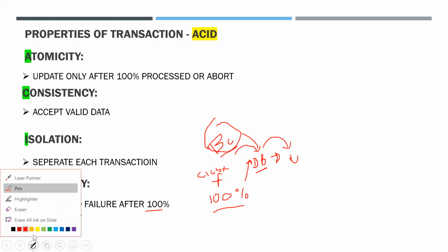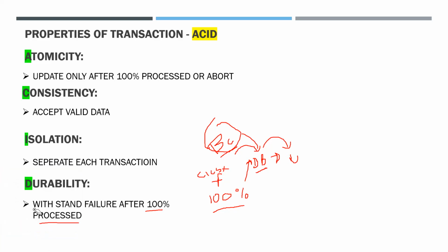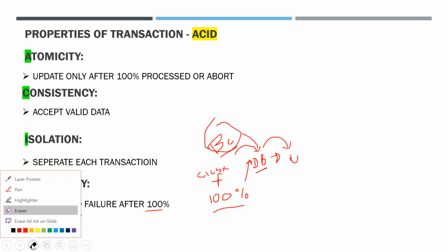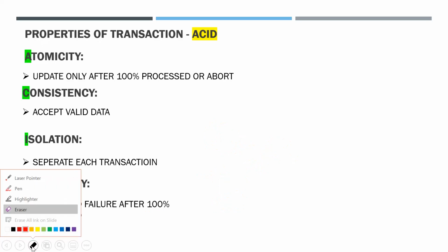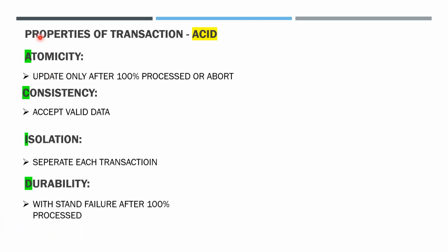That property is termed as durability. Every online transaction processing system should have these four properties. Whenever an online transaction system has these four properties, then it is an efficient and ideal transaction processing system. If KICKS has these four properties, then KICKS is also termed as an ideal transaction processing system. It is an efficient and reliable transaction processing system.